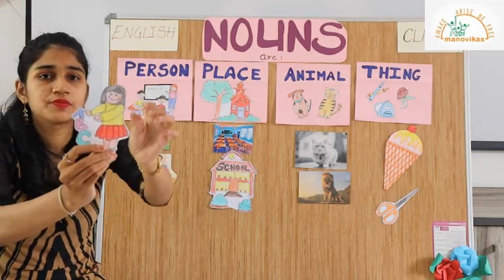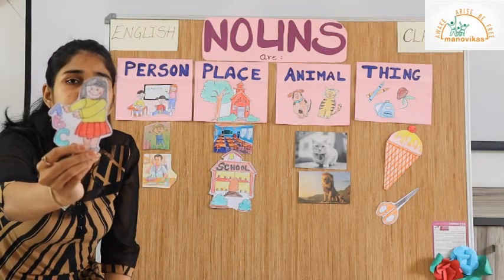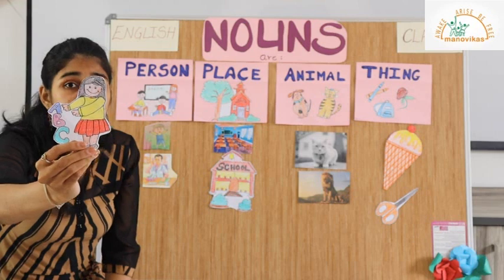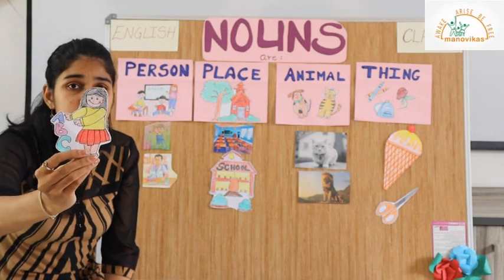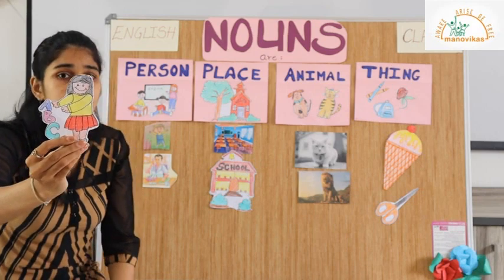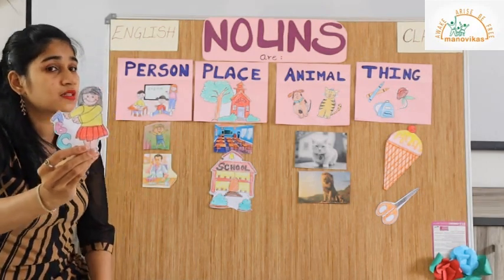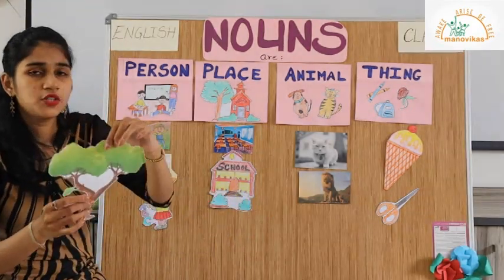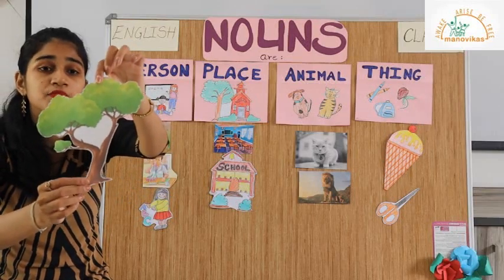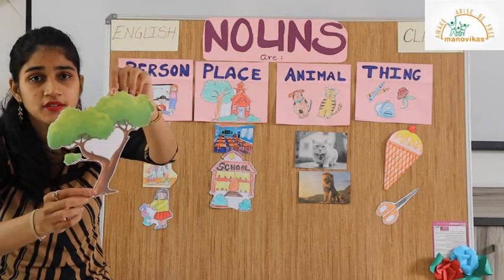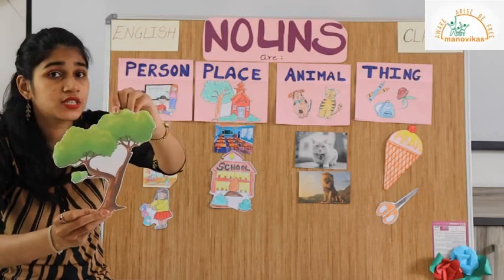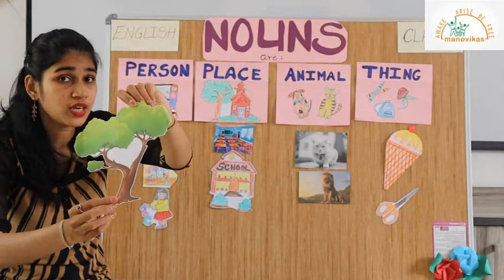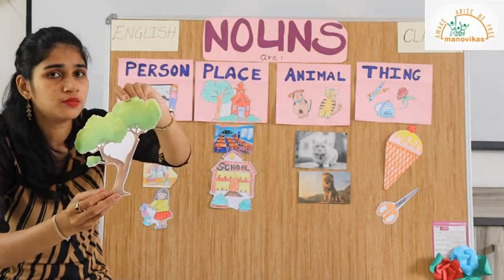Look at this picture. This is a little girl. She is a person. The noun used here for this person is girl. And we will stick it under the person column. What do we have here? We have a tree. A tree is a thing. And so we are going to stick this thing, the tree, under the thing column.